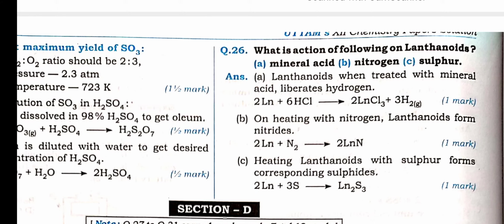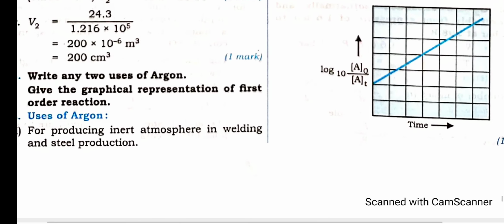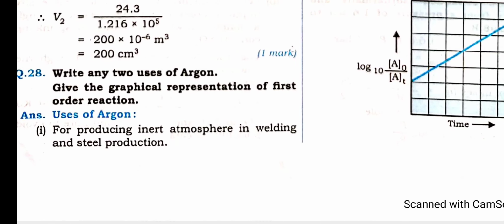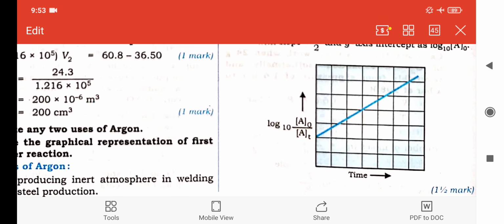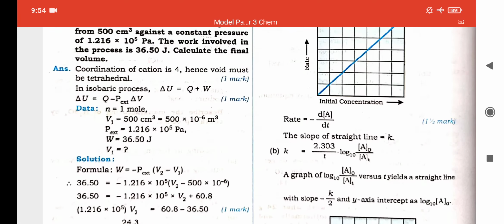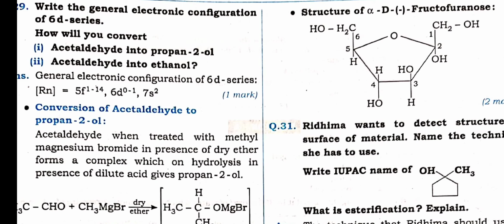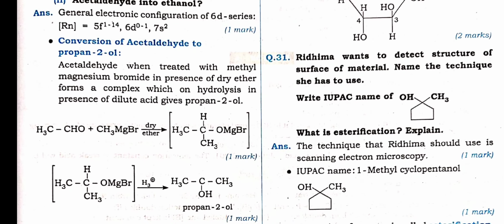Question number, section D, a very simple question again from the solid state and the equilibrium, isobaric process. Uses of argon, remember carefully, you have to prepare that from the elements of group 16, 17, 18, the uses of group 18 elements. Graphical representation also you have to prepare from chemical kinetics. Very simple. Conversion of acetaldehyde into propanol and acetaldehyde into ethanol. Grignard reagent. Again one and the same.